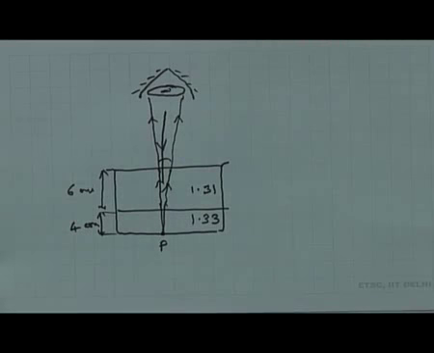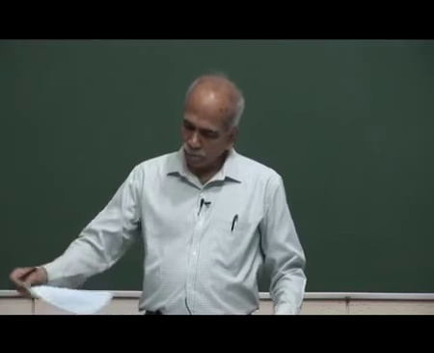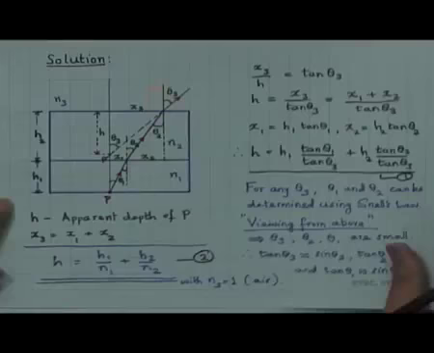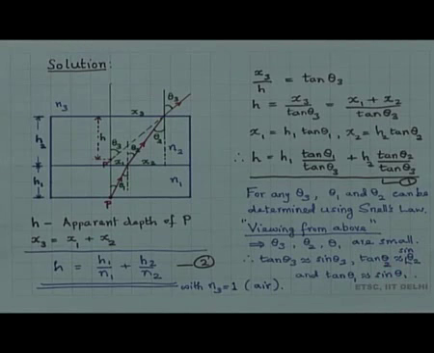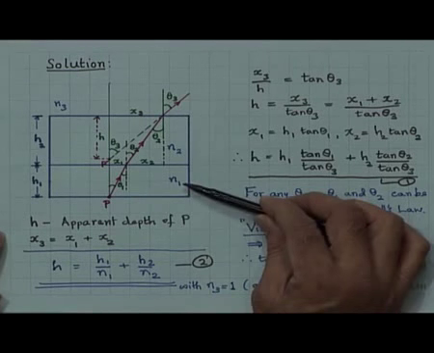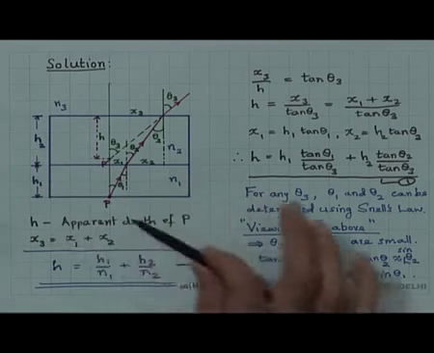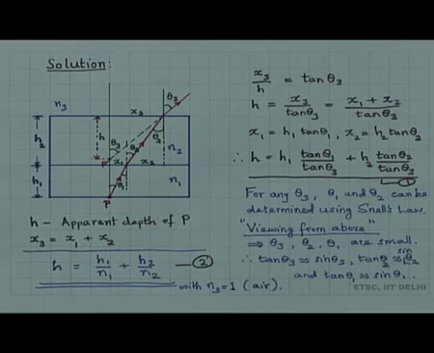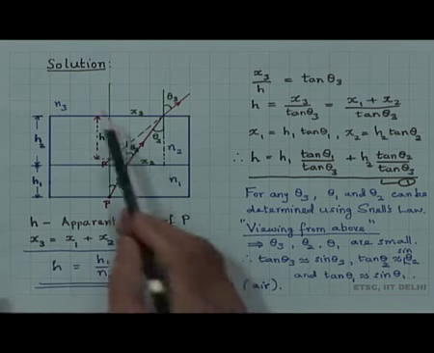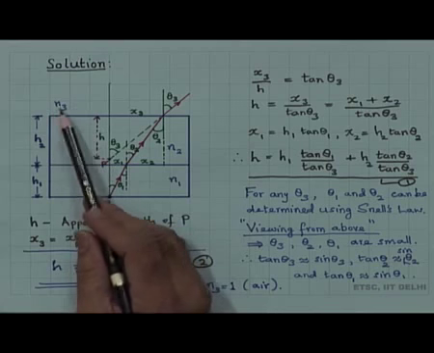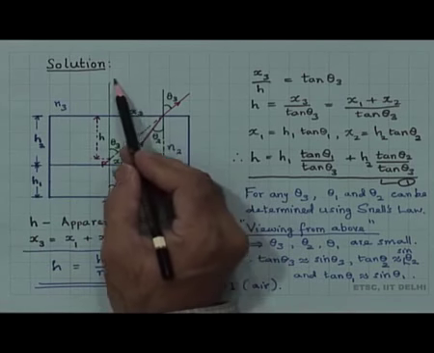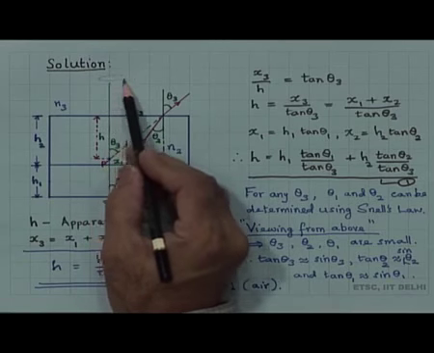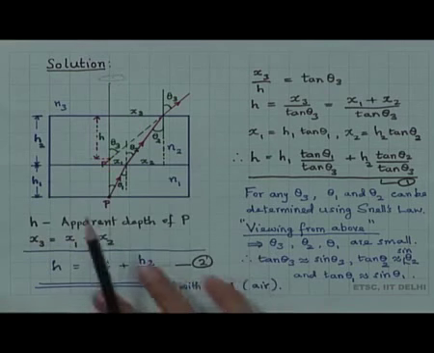Here I have drawn a neater figure to illustrate the problem more carefully. So, here is the solution. The first medium has refractive index n1, height h1. I have not put any numbers, we are handling it in general analytically. The second medium is of refractive index n2 and height h2, and the third medium, which is outside, which is air in this case, let me call it n3, and the eye is here.